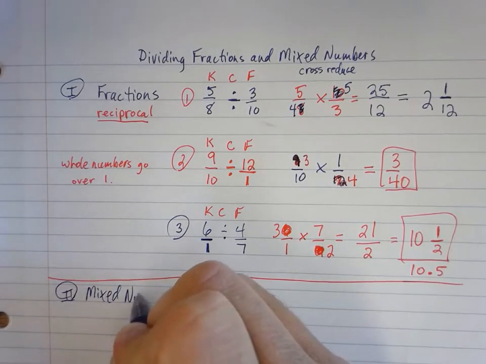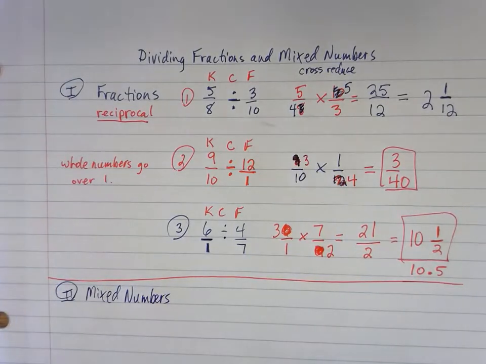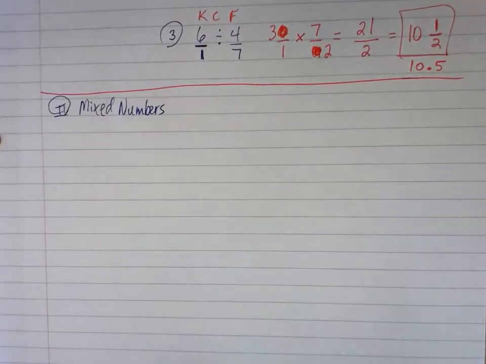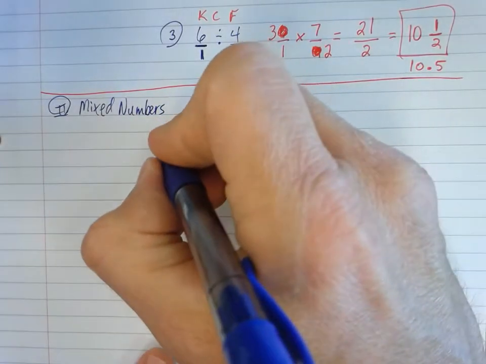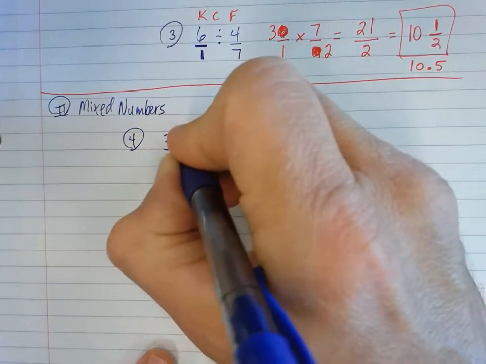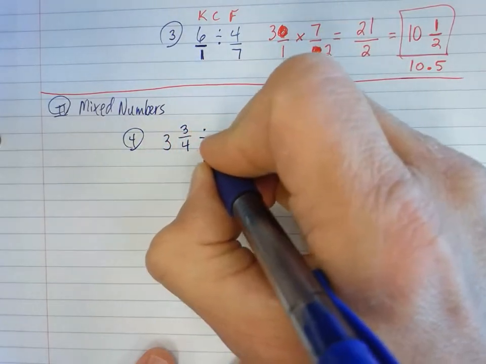Yes, sir. Alright, I'm going to slide my paper up. Ready? 1, 2, 3. Okay. Now, let's say we got some of these. Like, 3, let's make this number 4. 3 and 3/4 divided by 12.5.